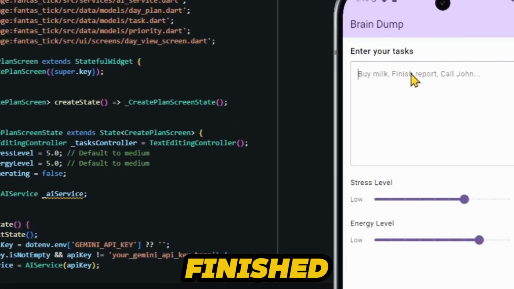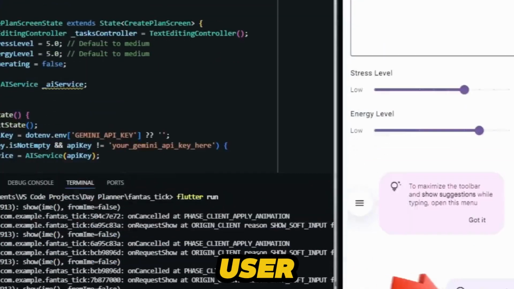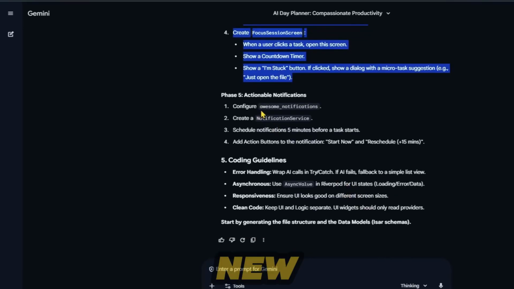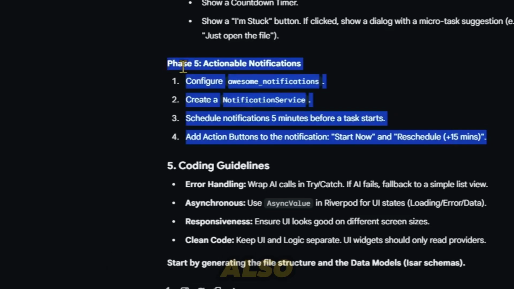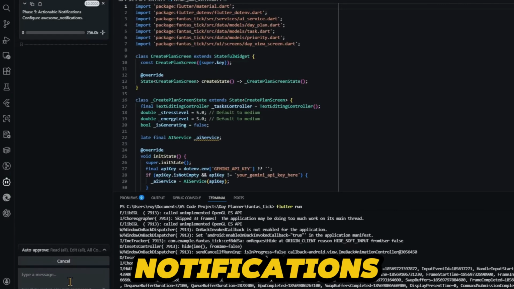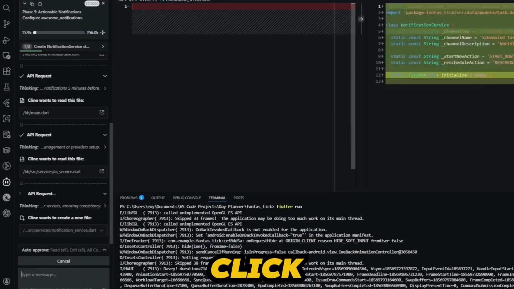But it is still not finished. We still have phase 5 to complete, in which an actionable notification will go to the user, which will be for that task. For example, it should send a notification 15 minutes before. So that is what we have to implement in phase 5. Let's copy it, go to New Task, and enter it. And again, wait for some time, and we will see the magic happen. See guys, after the completion of phase 5 now in my app, the option to allow notifications has also come. That if I as a user allow notifications, then now I will start getting notifications 5 minutes before every task on my phone. So guys, I allow it, let's click Allow.